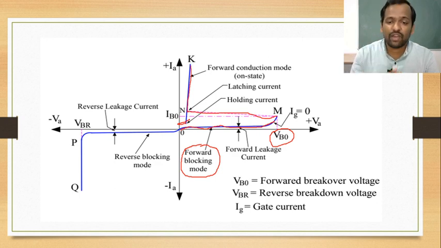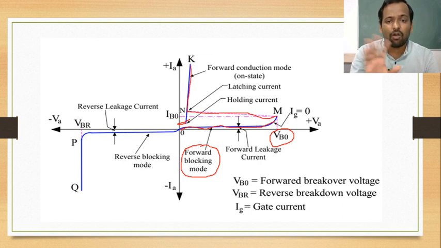Now we can define holding current. It is also an anode current. It is the minimum anode current required to maintain the SCR in the on condition. Holding current is an off current, latching current is an on current. In simple words, holding current is an off current, latching current is an on current.